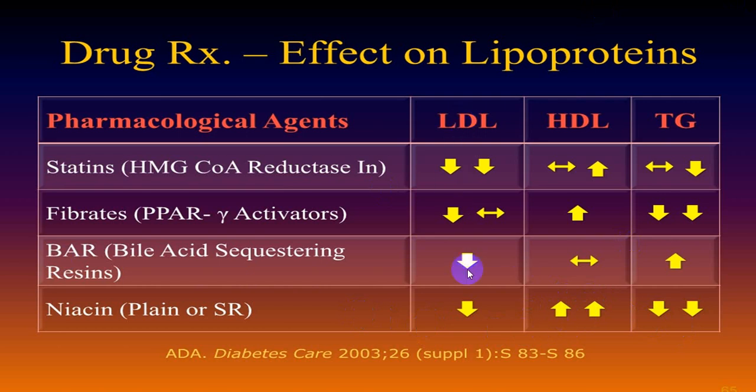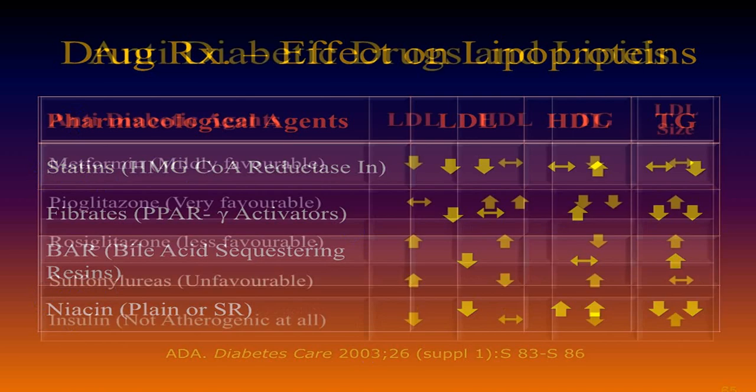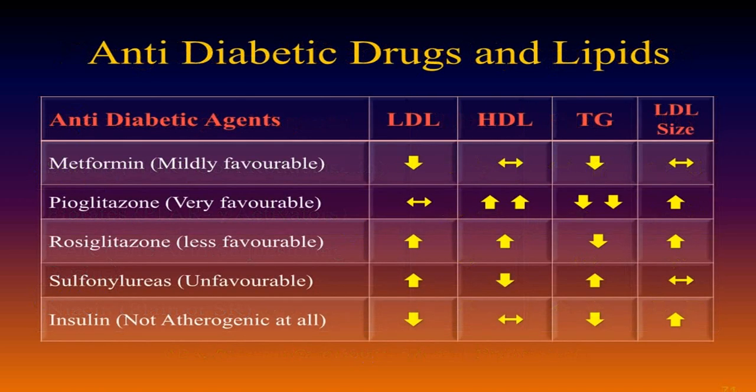It will slightly lower LDL and also lower TG. So it is good in a person who has low HDL and high TG. So in this condition, niacin is added over statin. So this is a very simple chart which will help you select which drugs to use in which condition.